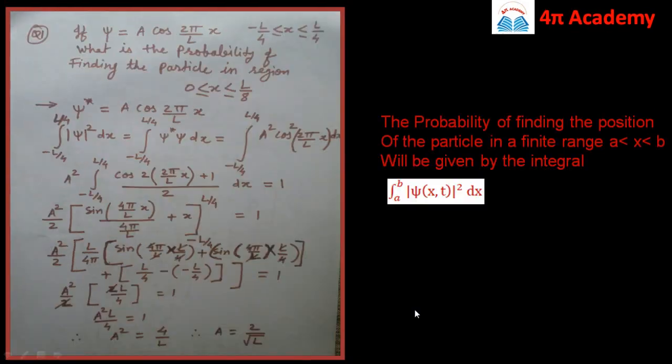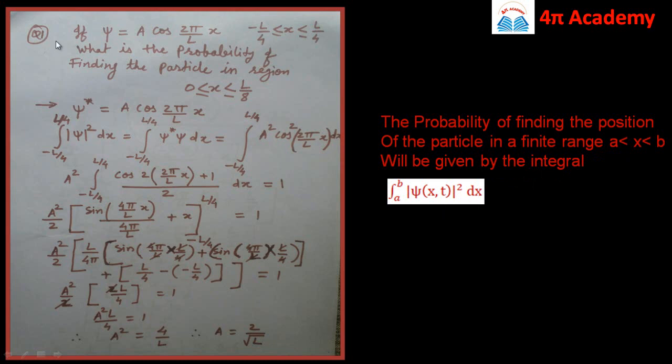Then next, we'll discuss the problems on the probability of finding the position of a particle in a finite range. If you are given a range, that x lies between a to b, so this is my interval, then you know how to find the probability of existence of the particle, and it is equal to the integration from a to b of mod of psi of x,t square dx.